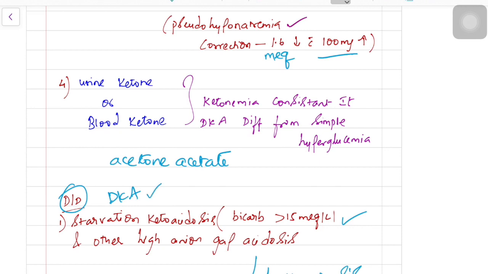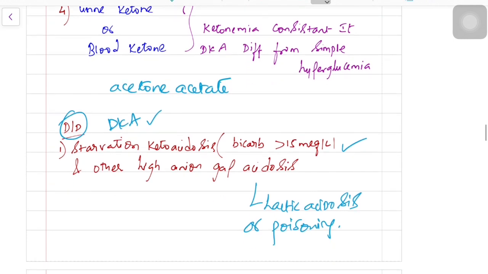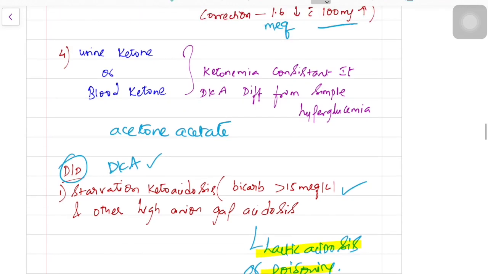Now coming to the differential diagnosis of diabetic ketoacidosis. The one thing is starvation ketoacidosis, where bicarbonate will be greater than 50 milliequivalents. And all other high anion gap metabolic acidoses are differential diagnoses for DKA. The other can be lactic acidosis or any poisonings, like aspirin poisoning.